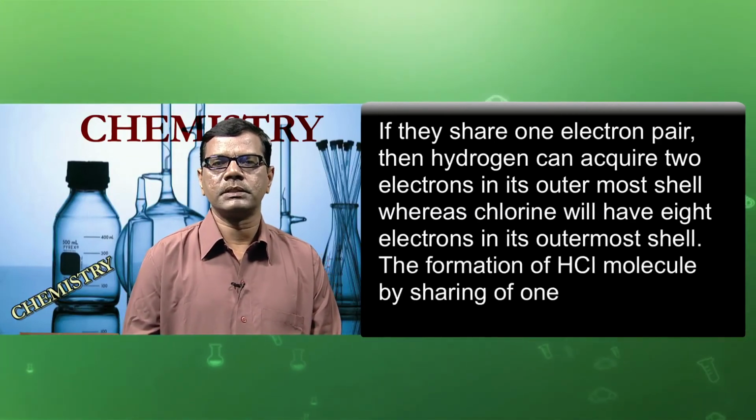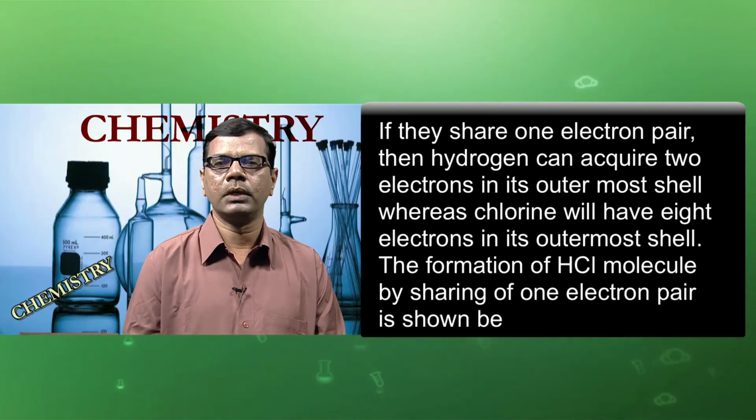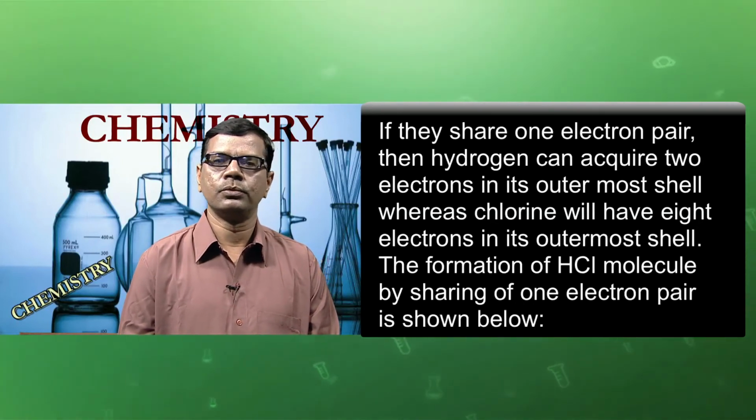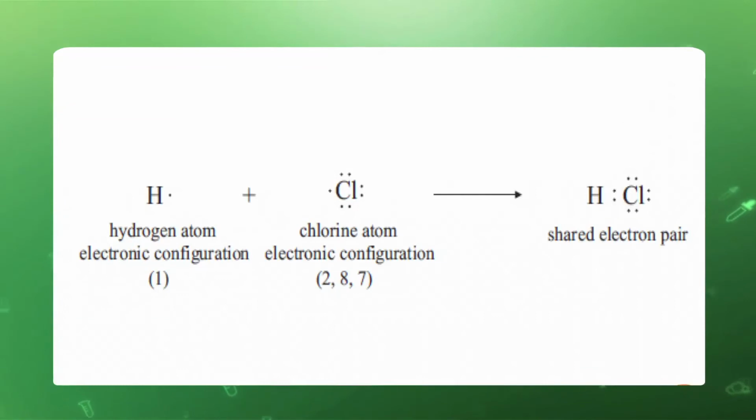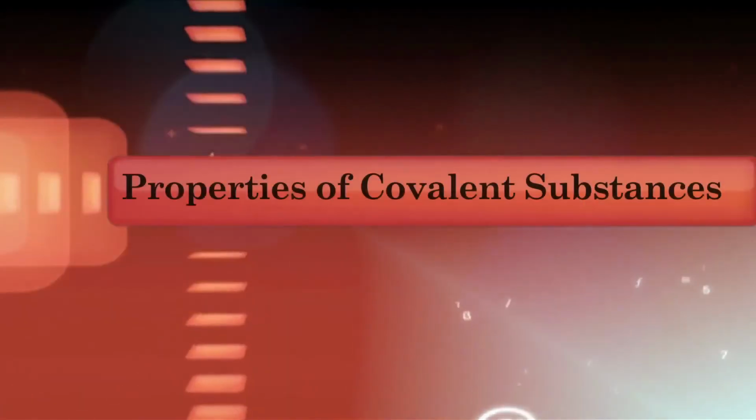The formation of HCl molecule by sharing of 1 electron pair is shown below. This is the sharing pattern between the hydrogen and chlorine atoms, which share 1 electron each, and they ultimately form HCl covalent bond. Properties of covalent substances.